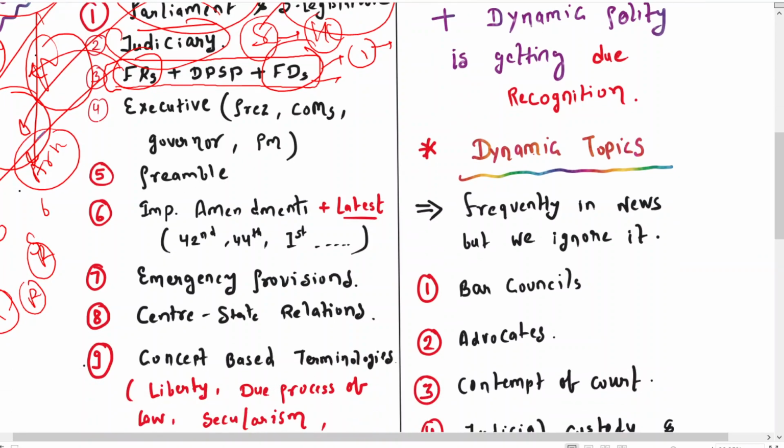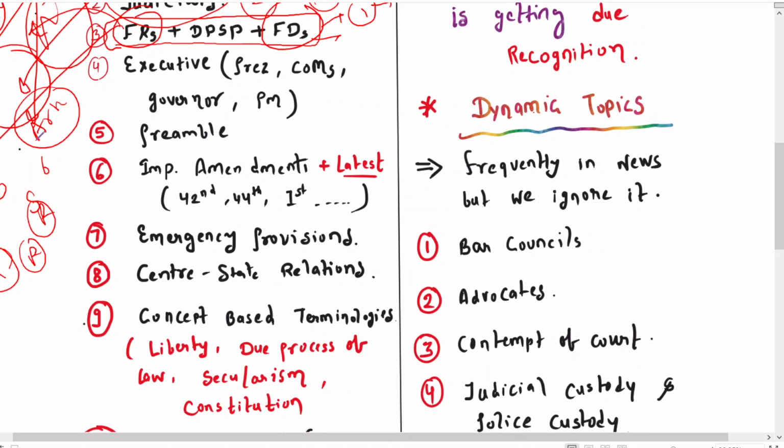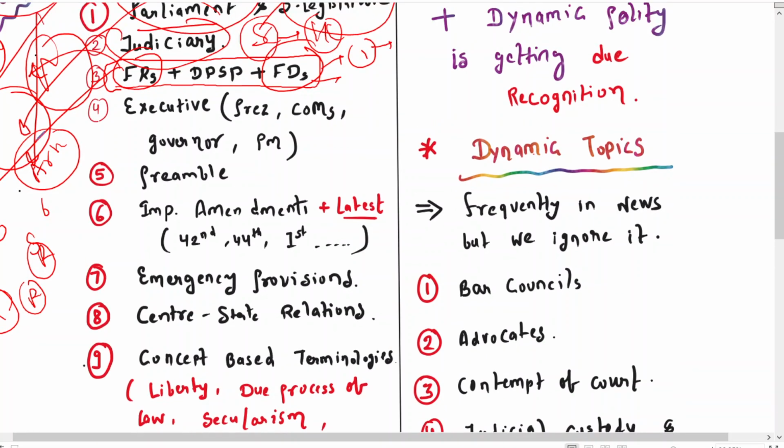And for the conceptual part, we will be discussing other sources as well. So kindly wait and watch till the end. We will be providing you the sources as well. So when we talk about the fourth topic, the executive, in the executive you have to focus on the President, the powers of the President, impeachment of the President, and the powers of the President in case of scheduled areas, in case of tribal areas, you have to dig deeper.